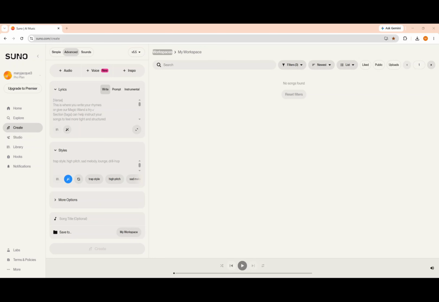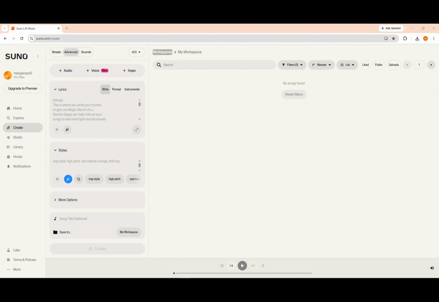SUNO is an AI-powered music creation tool that can generate complete songs in just seconds, including vocals, melody, and style. The best part? You don't need any instruments, recording studio, or music production skills to get started. You can use SUNO directly from your web browser through its official website. You'll find the link in the description below.